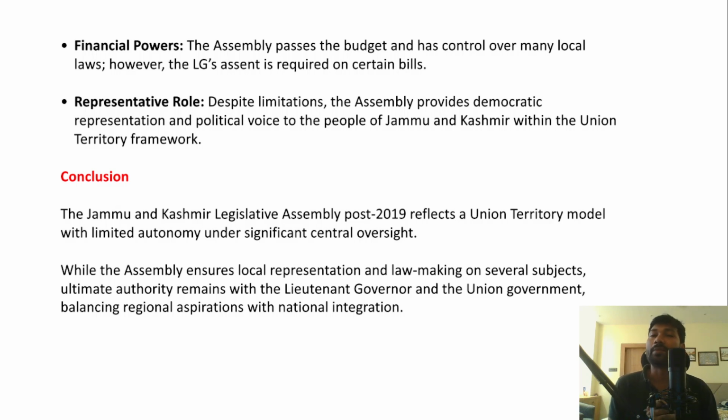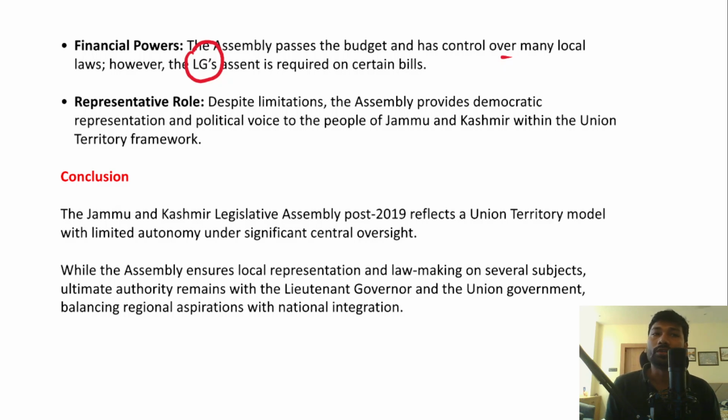And apart from that, if we talk about the financial powers, the assembly passes budgets, but it has no control over many local laws as well. However, the lieutenant governor's assent is required on certain bills as well.